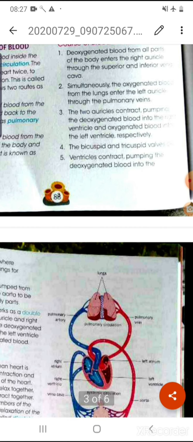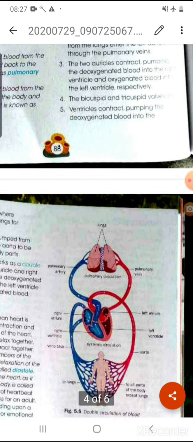Understood? The two auricles now contract and pump the deoxygenated blood into the right ventricle and the oxygenated blood into the left ventricle respectively, because from the auricle the blood is pumped into the ventricle.